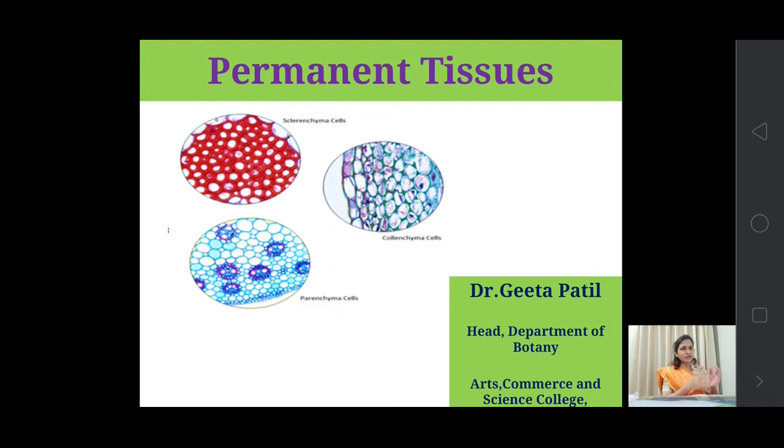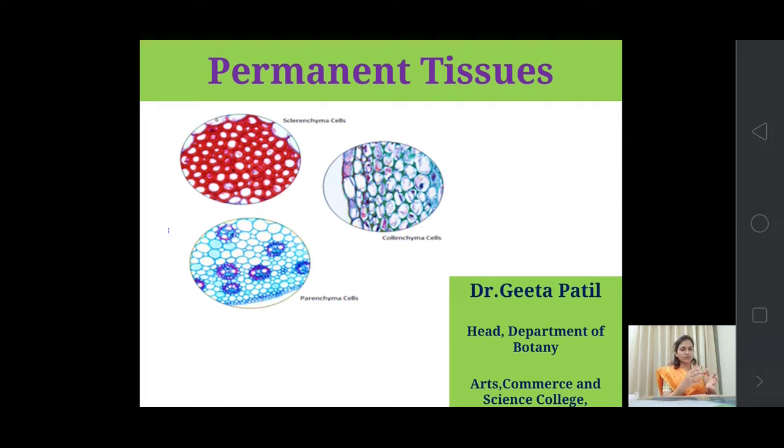And these newly formed cells from the meristematic tissues do not further take part in the division, or you can say they lose the ability of division. They do not have the capacity to further divide. Why? Because they get mature or they get differentiated.